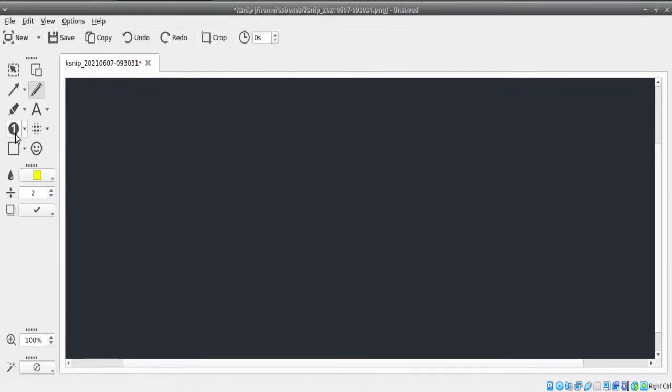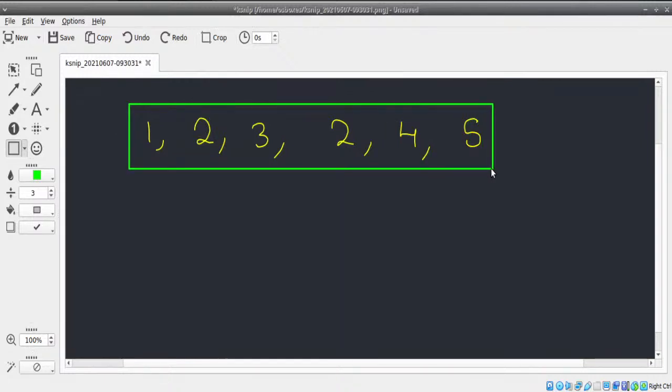Should we return the index? Yes, we should return the index of the value, not exactly the value. We should return the index. Now take this scenario. If I have something like this, 1, 2, 3, 2, 4, and 5. Now, which are the possible indices I can return? Can you guys think of it? I'll write the indices on top. Now, which are the possible indices you think we can return? 0, 1, 2, 3, 4, and 5, from all of these.